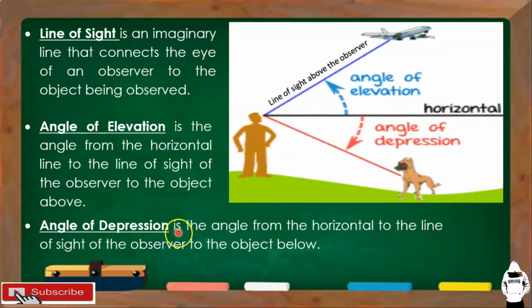Next, angle of depression is the angle from the horizontal line to the line of sight of the observer to the object below. So, dito naman sa angle of depression, nakatingin tayo sa baba. Okay? Ito yung observer and then nakatingin tayo sa baba. Or may tinitignan tayong object sa baba. Okay? So, ito yung horizontal line of sight again. And then, ito yung line of sight below the observer. So, yung angle of depression dyan, ito yung angle of depression. Okay? So, ito yung illustration ng angle of elevation and angle of depression.